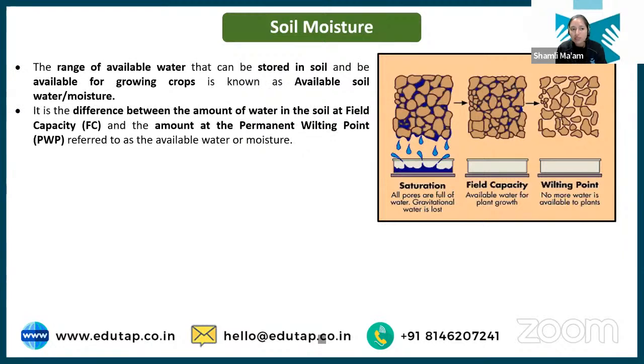Now, soil moisture. First let us discuss what soil moisture is: the amount of water that is present in the soil. The water that is taken up by the crop is from the soil itself, right? So soil moisture is very important, and it is very important that we have some amount of water present in the soil that can be easily taken up by the plant for growth and development. The range of available water that can be stored in the soil is known as available soil water or moisture. And the difference between field capacity and permanent wilting point is available moisture.